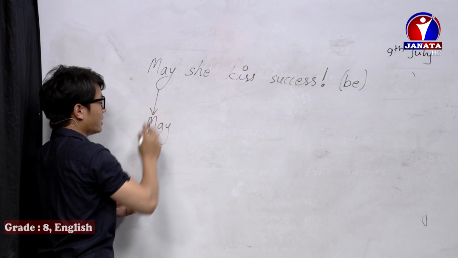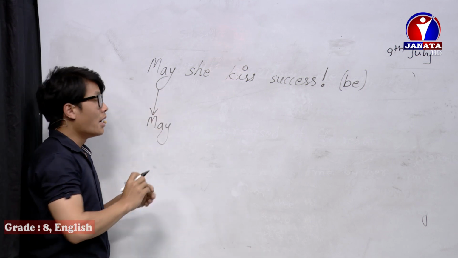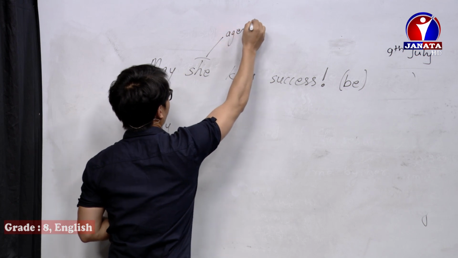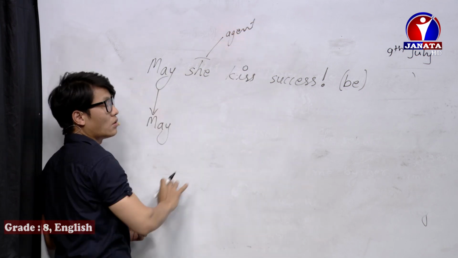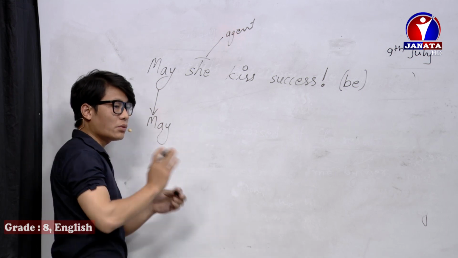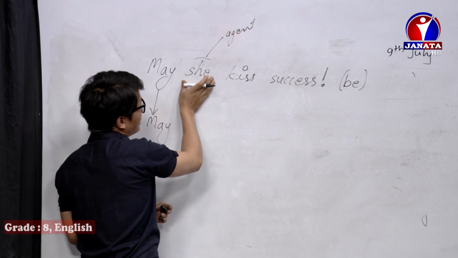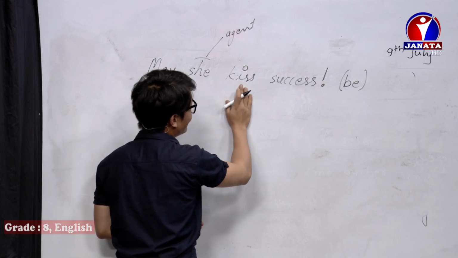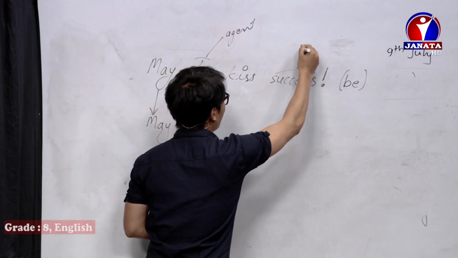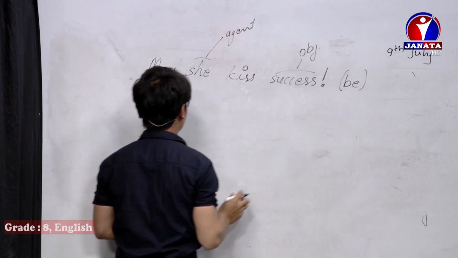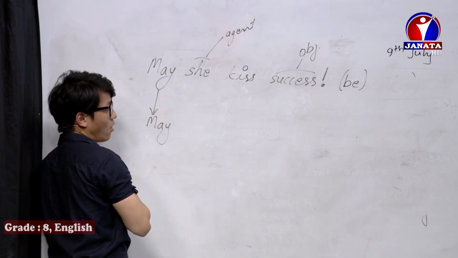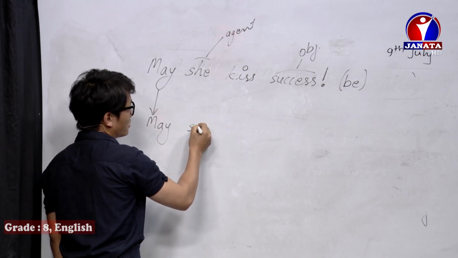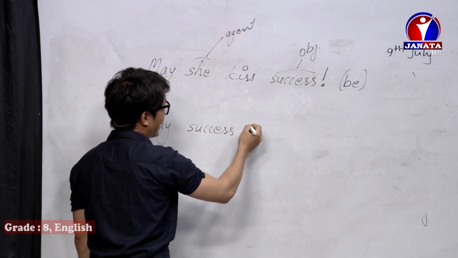We cannot change this may. This is the agent, because somebody is wishing. So that person who is wishing is the subject. The agent can be she, in may she kiss success. So success is the object. What do we need now? We need the object first. So, may success. Now we need a be verb.